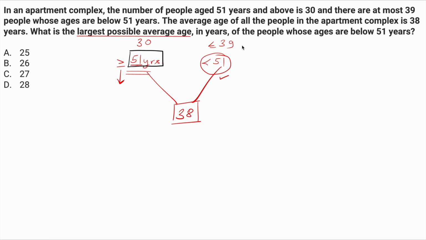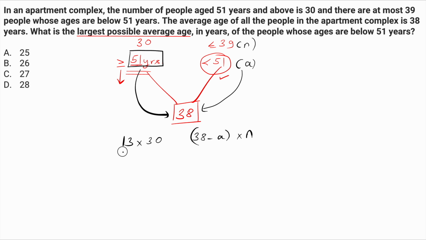Now let us suppose that there are n number of people in the second group and their overall average is equal to A. You can use your concept of weighted average or the concept of deviations to find out an equation in A and n. Let's look at the concept of deviations. 51 minus 38, there is an excess of 13 and like that I have 30 people. Similarly, to compensate, this group should have a deficit about the average, 38 minus A, and like that you have n number of people. So the overall excess about the average should be equal to the overall deficit about the average, and they have to be the same to maintain the average 38. This is the concept of deviations we have seen.